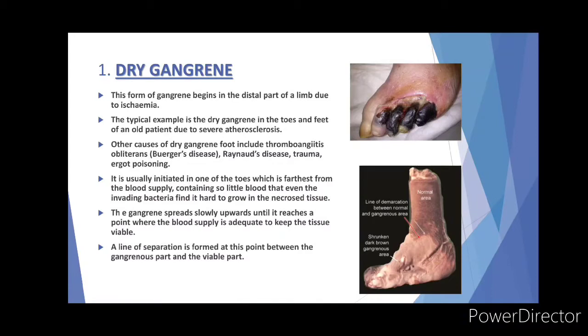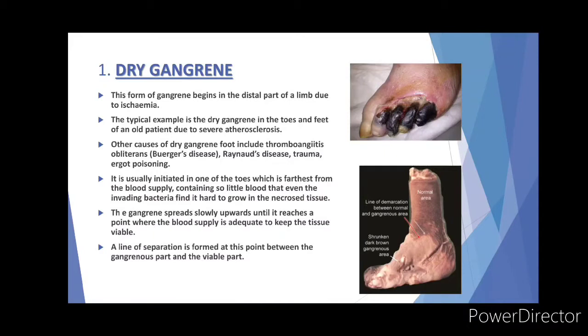For example, toe. The typical example of dry gangrene is in the toe and in the feet of an old patient due to severe atherosclerosis. Atherosclerosis means narrowing of the arteries. Other causes of dry gangrene of the foot include thromboangiitis obliterans, that is Buerger's disease, Raynaud disease, trauma, and ergot poisoning.